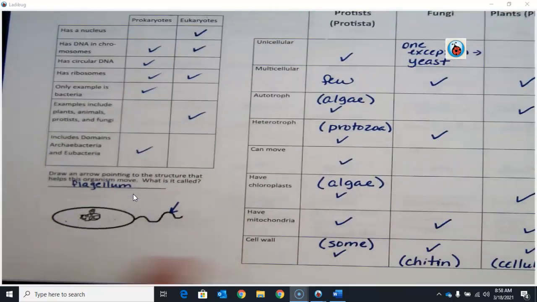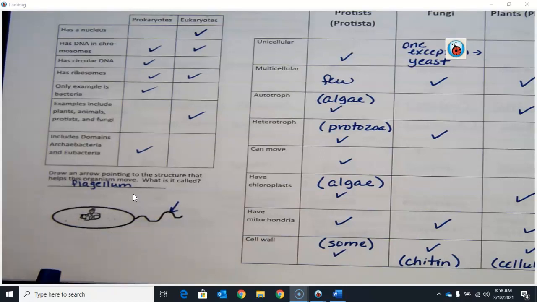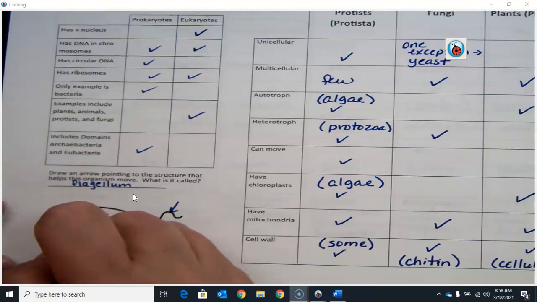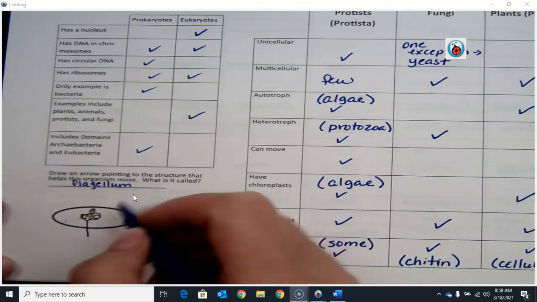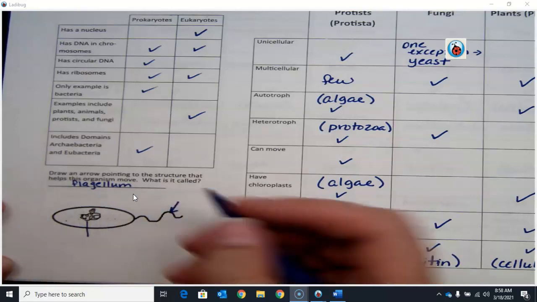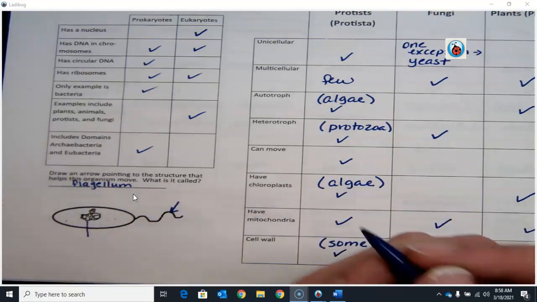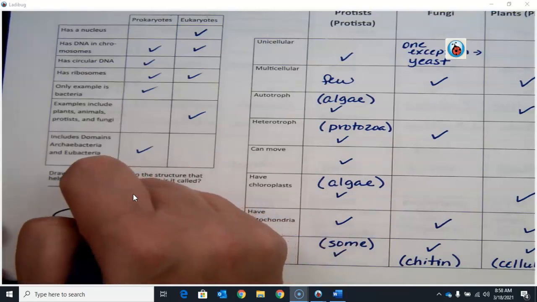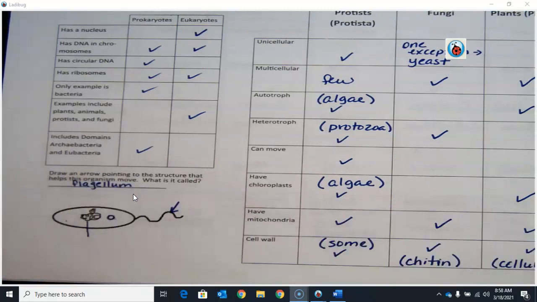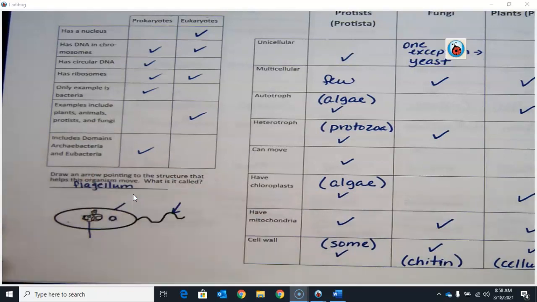So down here, we have a prokaryote, and you can see this long whip-like structure that some prokaryotes have, which of course is going to help the bacteria move, and that's going to be called a flagellum. Here is the main chromosome. Of course, these dots are ribosomes. And remember, just bringing it up because we just went over it, some bacteria have little circular rings of DNA called plasmids. So those are some of the additional structures that prokaryotes can have. They also have a cell wall.